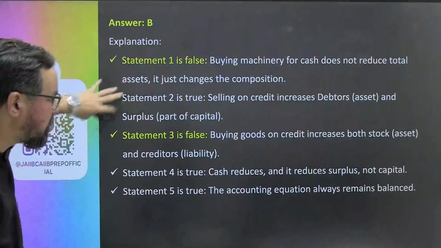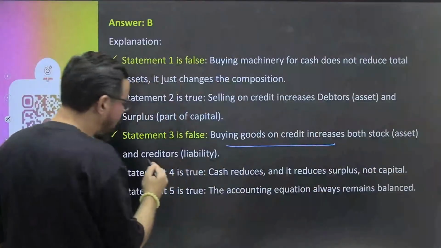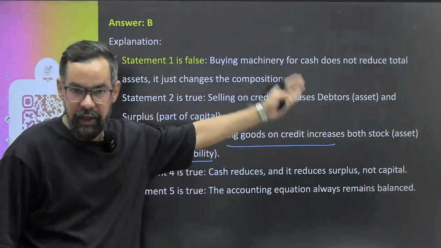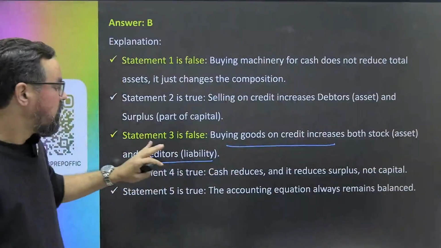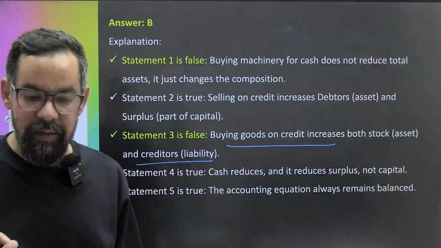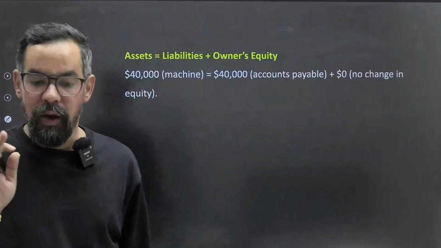See, this is the same question आपका, ठीक है. So buying goods on credit increases both stock and credit liability, ठीक है. So here we purchase machinery, asset increases by 40,000, and your liability increases by 40,000. So in both the cases we have the same thing, just it is given in numerical terms, ठीक है. तो एक numbers में आपको दिया गया, और ऐसा बहुत बार होगा.